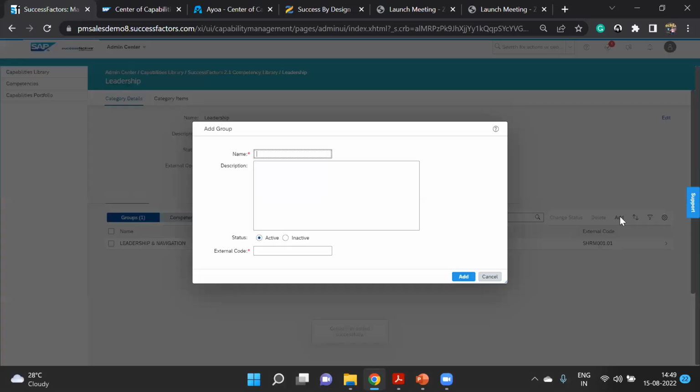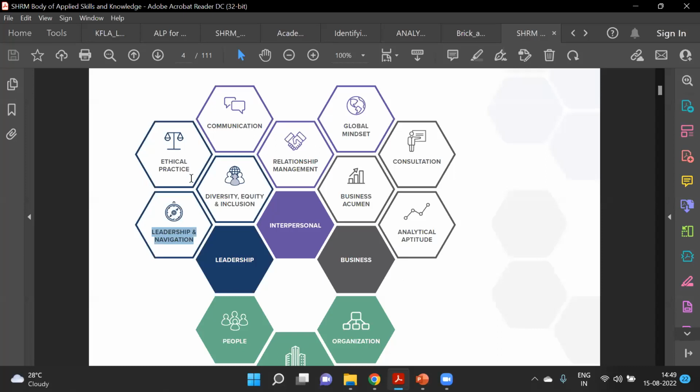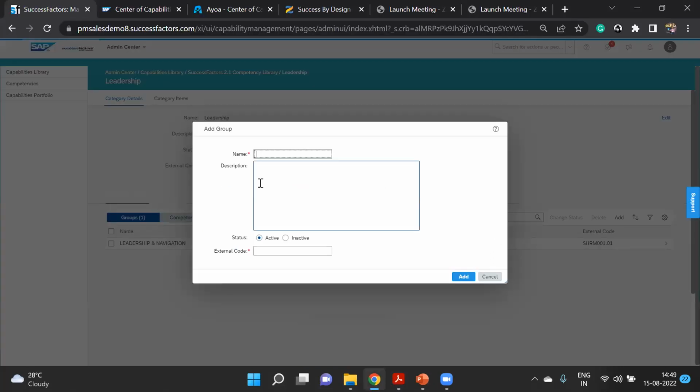Okay. Similarly, we will be just completing this exercise quickly. So under leadership also we do have ethical practice. This is SHRM 001.02. Add it.